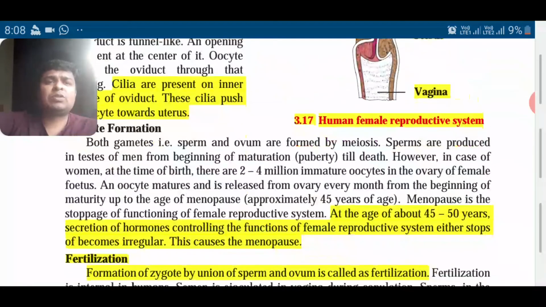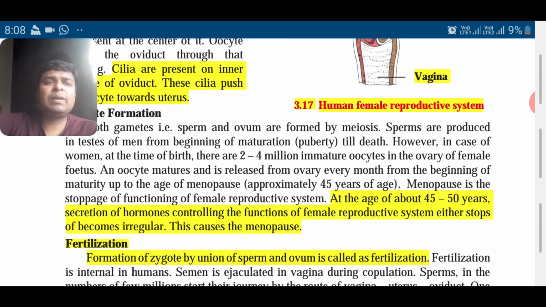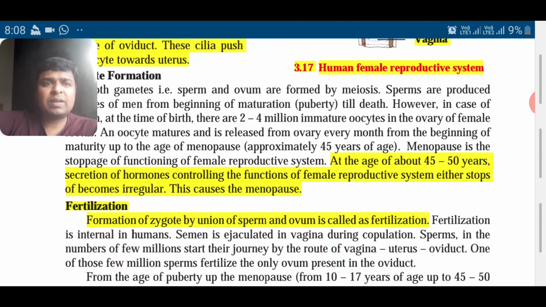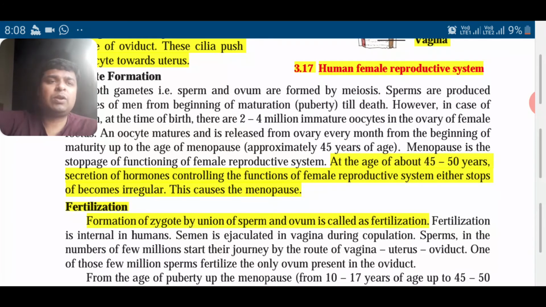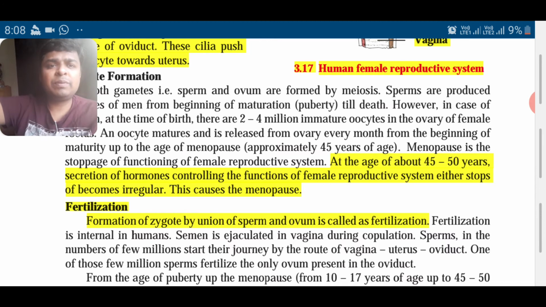Okay, so gamete formation. Sperm and ovum are formed by meiosis, and sperms are produced in men from the beginning of maturation till death. However, in case of women, that is not so. 2 to 4 million immature oocytes are there in the ovaries of the female fetus, and an oocyte matures every month and then it is released. This happens till menopause, that is around 45 years of age. Menopause is stoppage of functioning of the female reproductive system, that is 45 to 50 years. The hormones also stop and the female reproductive system either stops or becomes irregular.